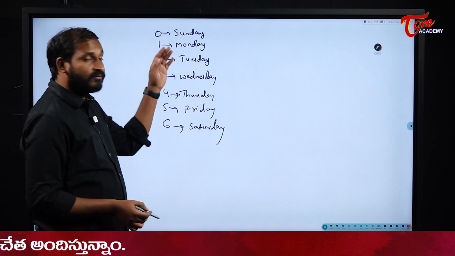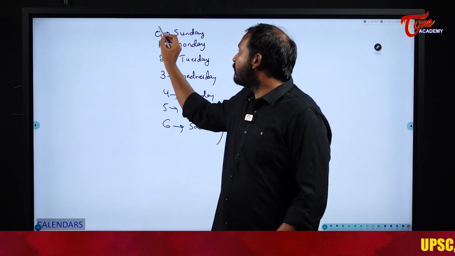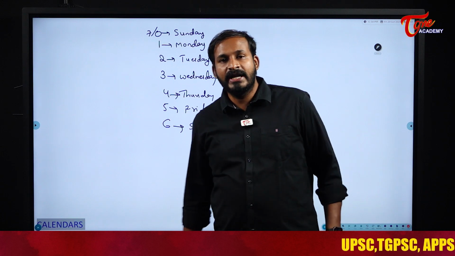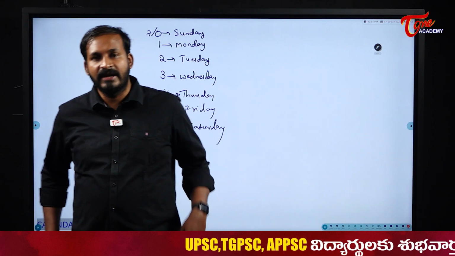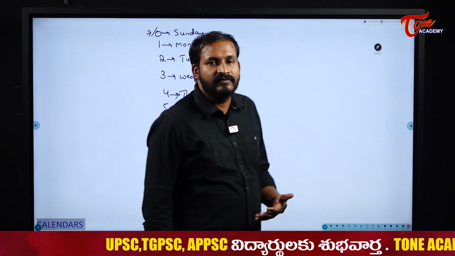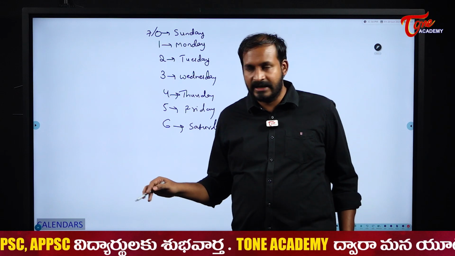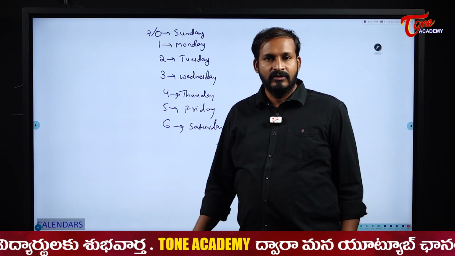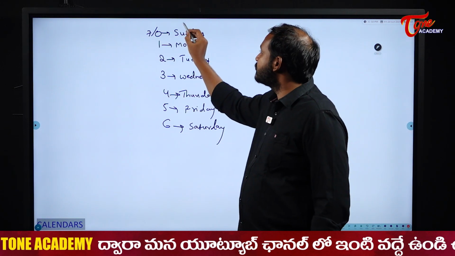Sir, why are you assigning 0 as Sunday? Why not 1 Monday, Tuesday, and so on? See here, 0 or 7 are both the same, right? When you divide a number by 7, if you get remainder 7, it means the remainder is 0. So actually I should write 7 as Sunday, but anyway 7 is a 0, so I will take that as Sunday. So these are the day codes for us.